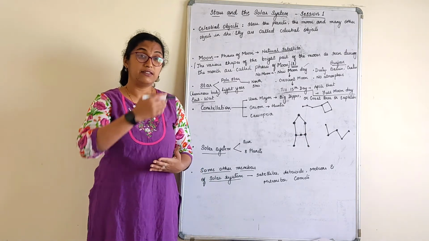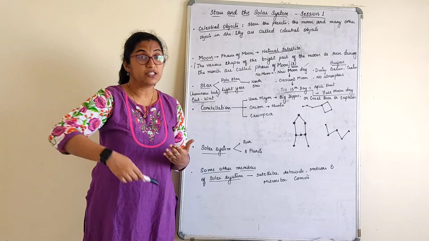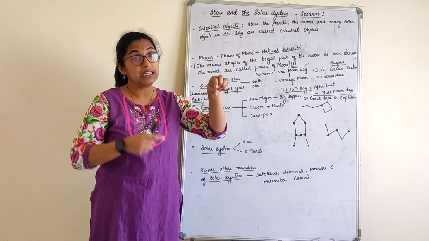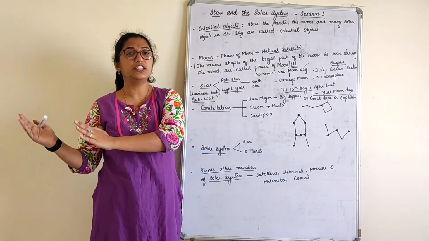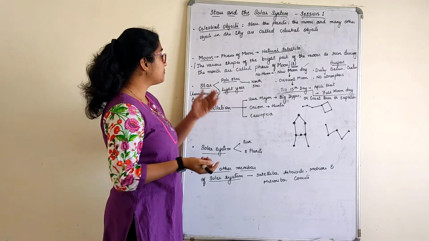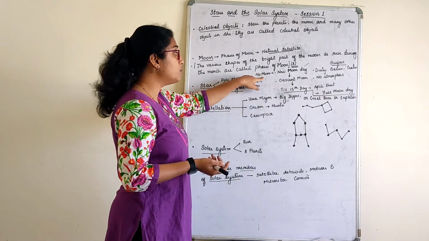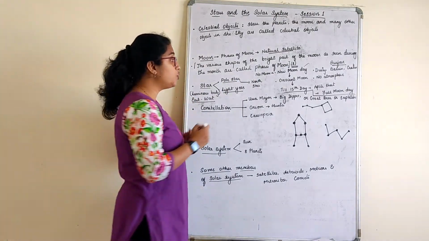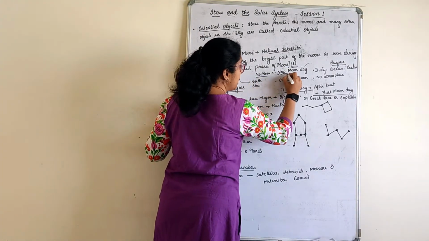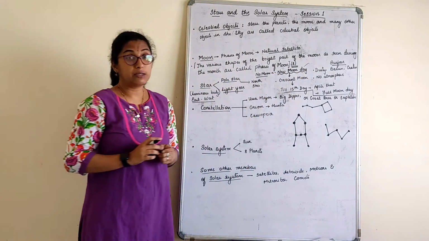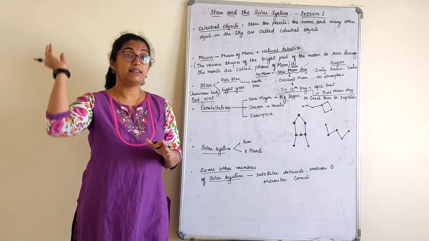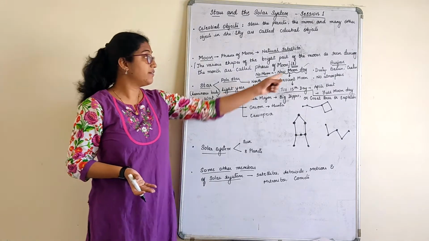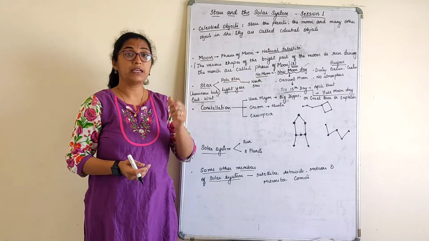So do you understand the whole cycle now? How do the phases of the moon come about? It comes from the part of the moon that we see: the full moon that we see and the no moon that we see. Something we call a no moon, something we call a full moon. Now what is that no moon? No moon is known as the new moon day. That means on that particular day there is no sunlight falling on the moon and we cannot see the moon that day, which is called the new moon day.